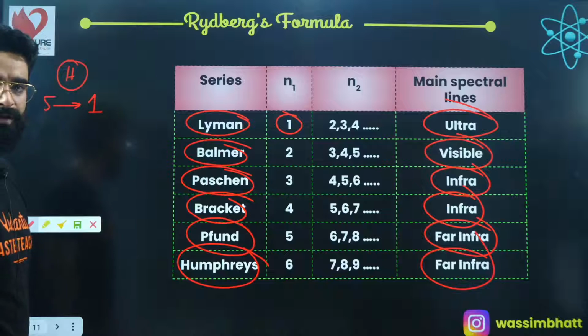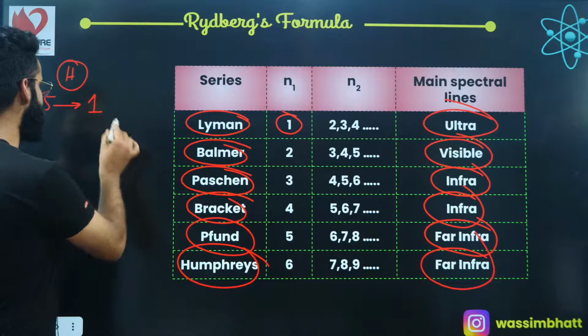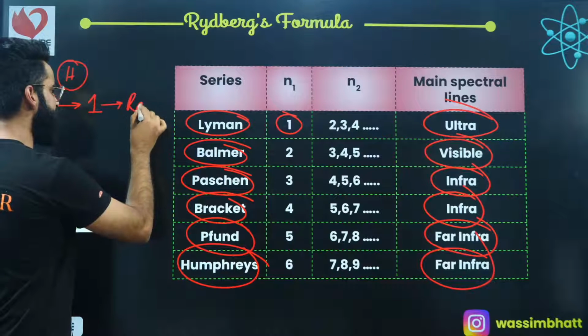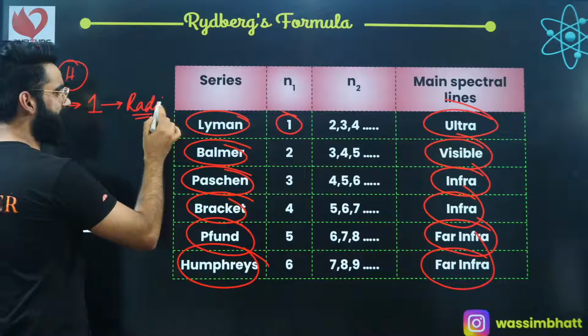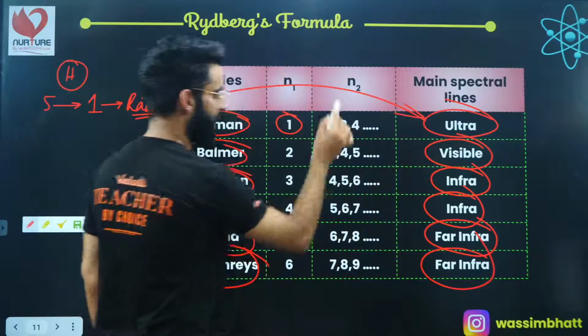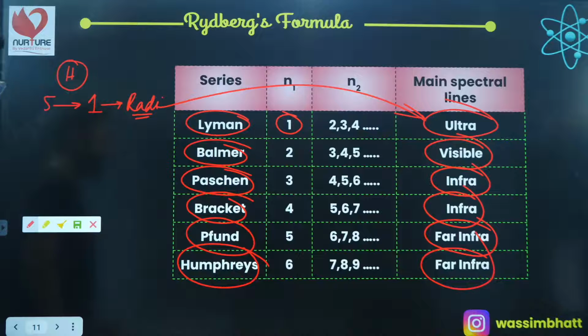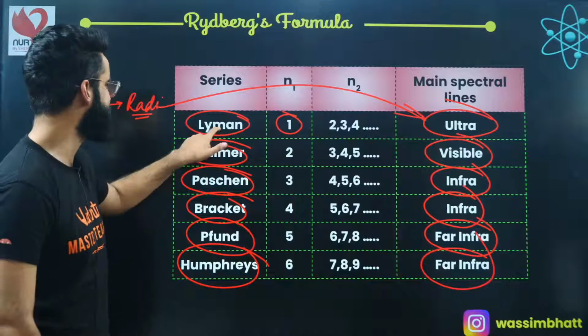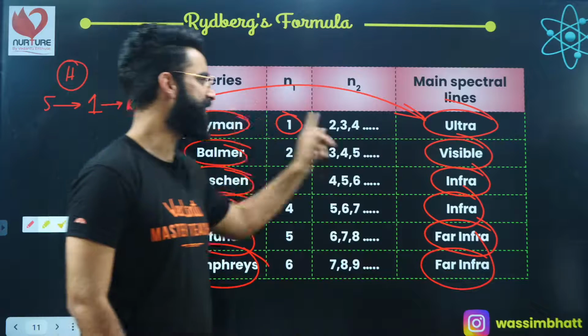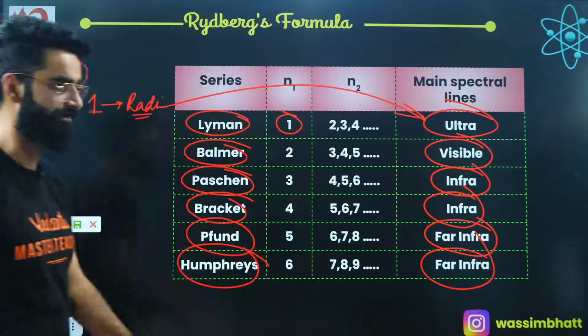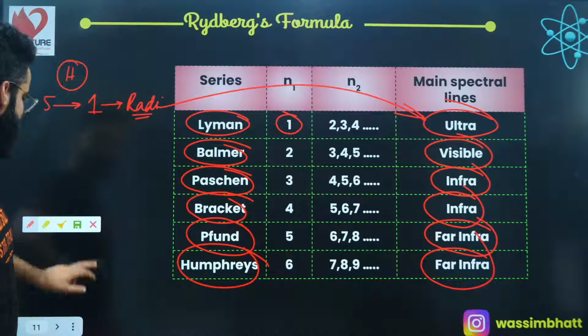The radiation which will be emitted, it falls under which category? You will clearly say it falls under ultraviolet, right? It falls under ultraviolet. 5th to 1, the low energy state is shell number 1. That means it's going to be the Lyman series, and in the Lyman series, all the lines fall into the ultraviolet region. I'm sure it is again clear to you.